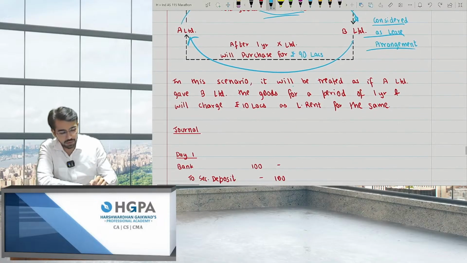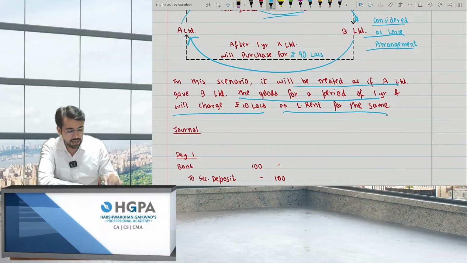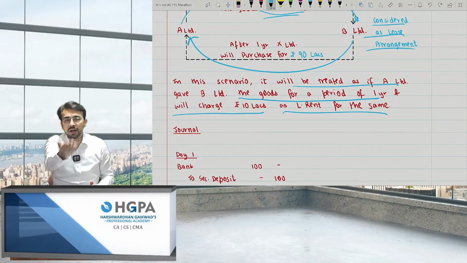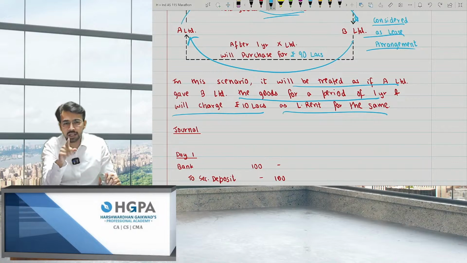In this scenario, it will be treated as if A Limited gave B Limited the goods for a period of 1 year, and will charge 10 lakhs as lease rent for the same. That means I'm giving you at 100 and I'm repurchasing at 90, so I'm charging 10 lakh rupees for that.